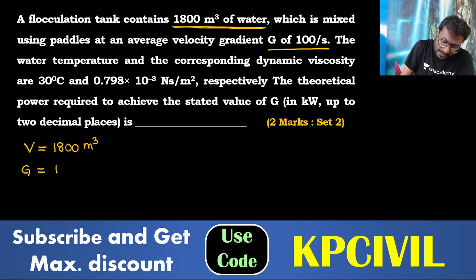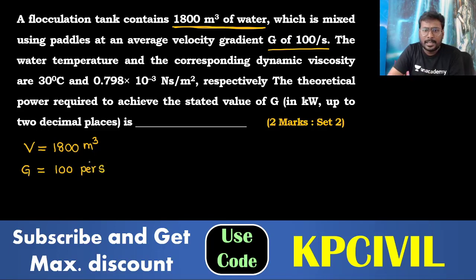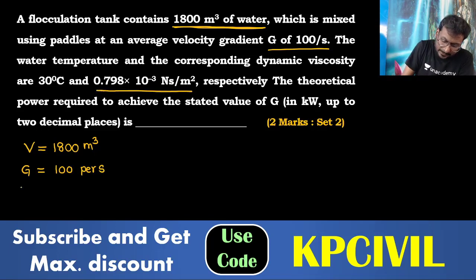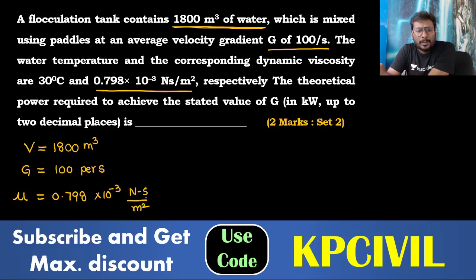Velocity gradient G is taken as 100 per second. The water temperature is 30 degrees and the corresponding dynamic viscosity mu is 0.798 into 10 power minus 3 Newton second per meter square. Find the theoretical power required to achieve the stated value of G, in kilowatts.